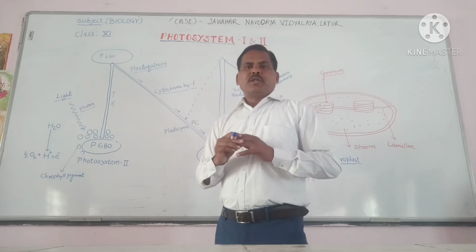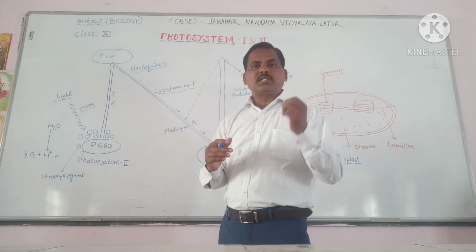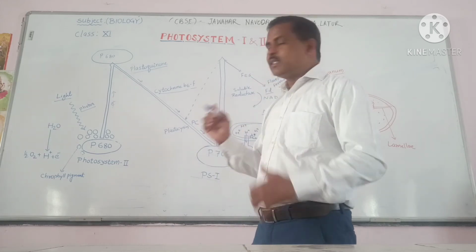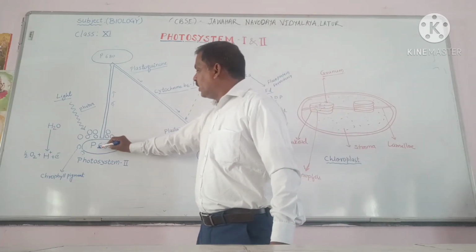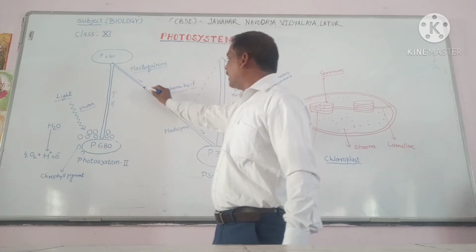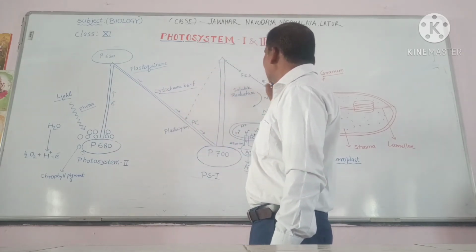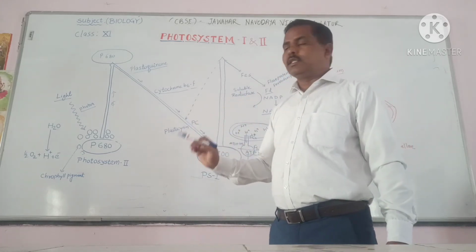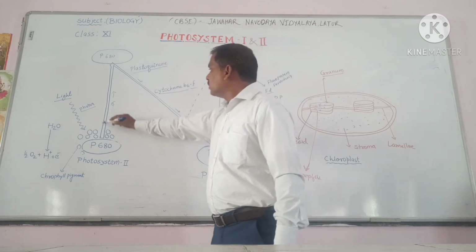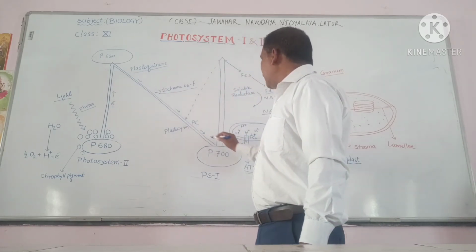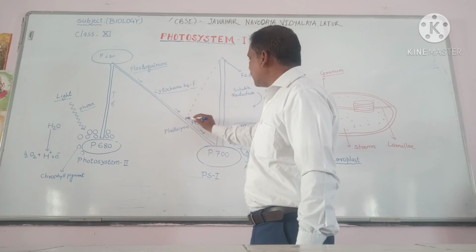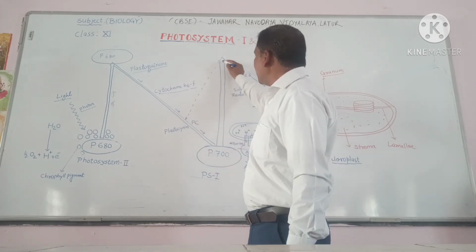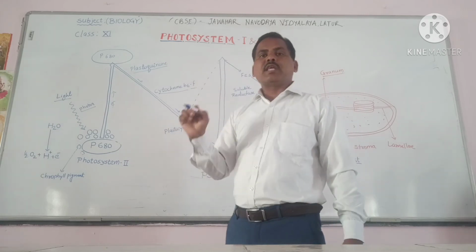Meanwhile, two systems also work together, that is cyclic and non-cyclic. What do we mean by cyclic and non-cyclic? In the non-cyclic reaction, the electron goes from this side directly to this side, and the end product NADPH is formed. In the cyclic reaction, the electron goes this side, and again comes back through plastocyanin.